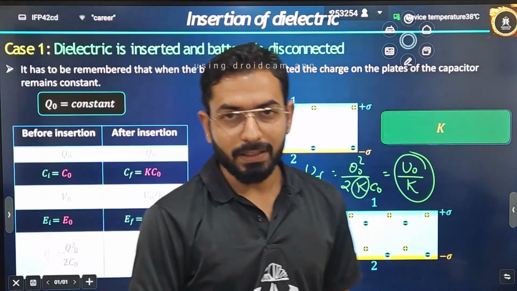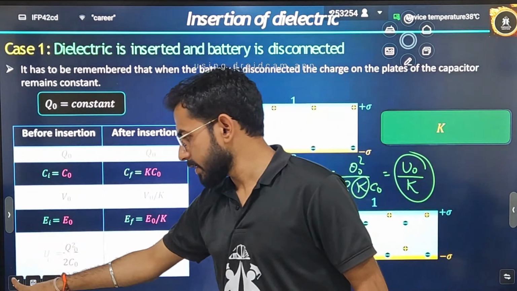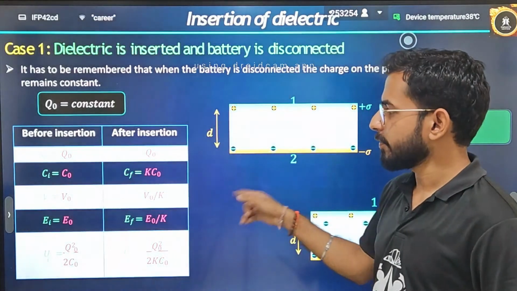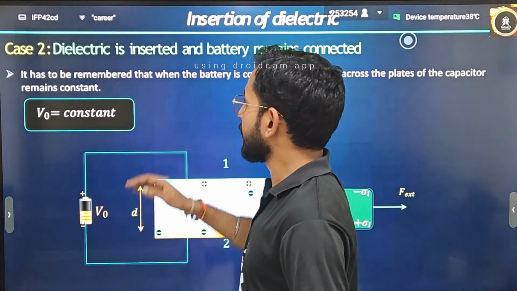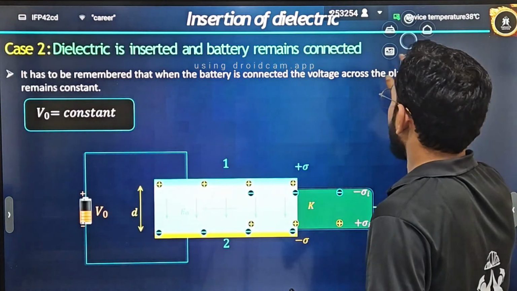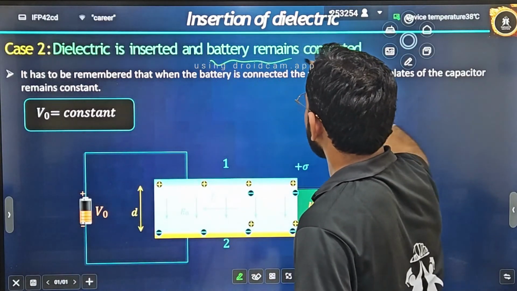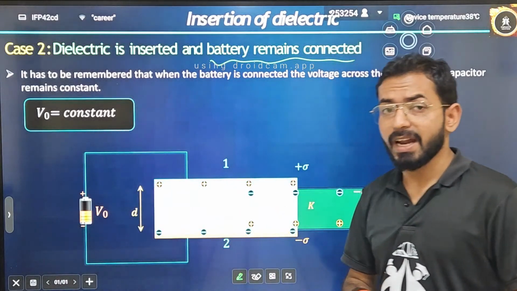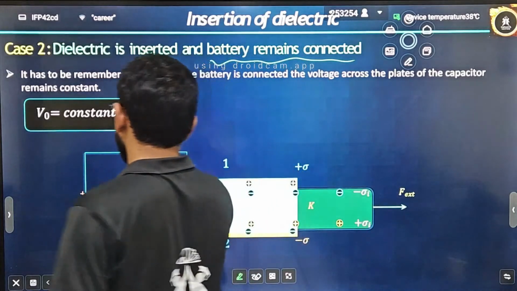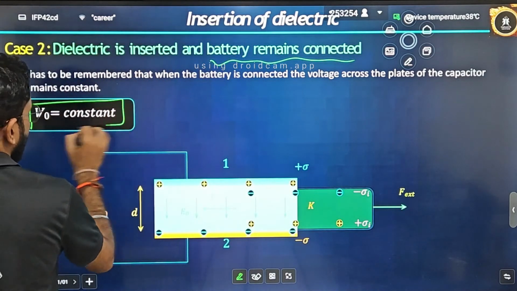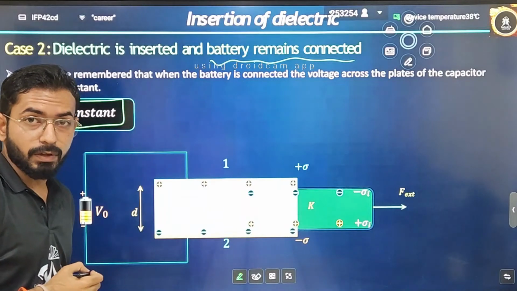Is it clear? What are the changes that are happening? Are you noticing these patterns? This was for case 1. For case 2, what will be happening? Case 2 is what? Dielectric is inserted, that is fine. But the battery also remains connected. And in these kinds of scenarios, what will be happening? Let's understand. This time you have to remember a simple thing, that V naught is equal to constant.